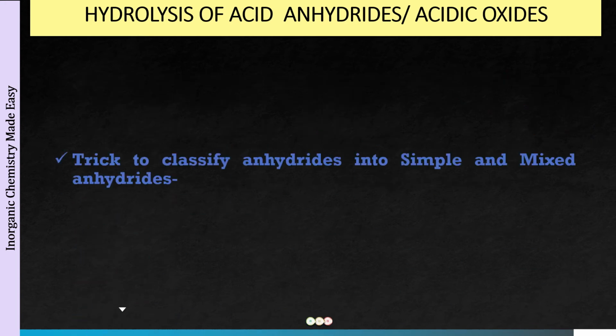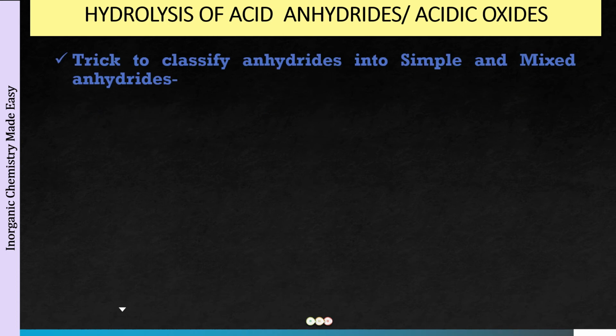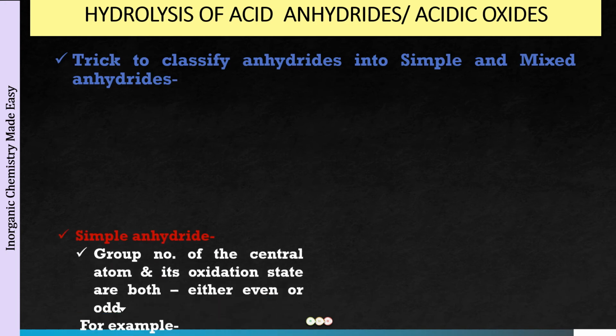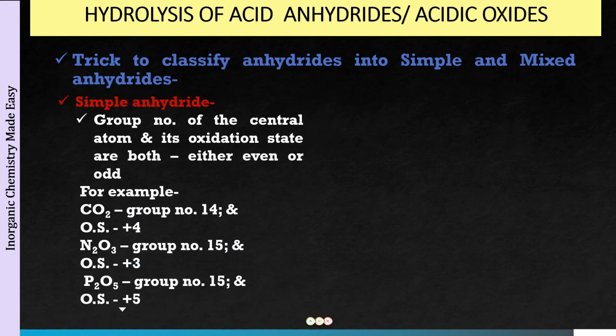So the trick essentially comes down to the fact that you have to classify anhydrides into simple and mixed anhydrides, identify which is a simple anhydride and which is a mixed anhydride, because from that you will come to know whether on adding water to it, you will be getting one oxo acid or you will be getting two oxo acids. So let us first of all do that. First of all, we have a simple anhydride. So what you have to do over there is just check the group number of the central atom and the oxidation state of the central atom. If both are either even or both are odd, well, it is going to be a simple anhydride.